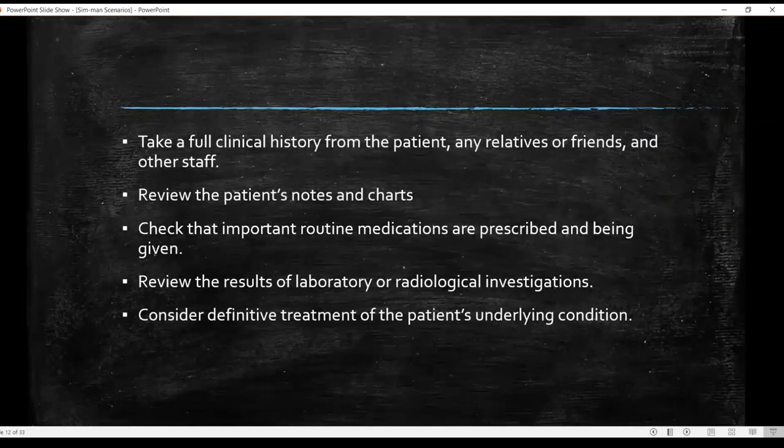Right? So once you have all your vitals stabilized, now you can take a full clinical history, whether if the patient's awake, alert, you can take it from the patient, from relatives or friends, or from your nurse colleague over there. Review the notes. There may be notes present in the room. You can review, and you can try and find out what else may have happened that has led to the situation. Check for medications, what is being prescribed. Look at the lab investigations, radiological investigations, and now consider the definitive treatment plan for this patient, because by now you would have had a diagnosis in mind.